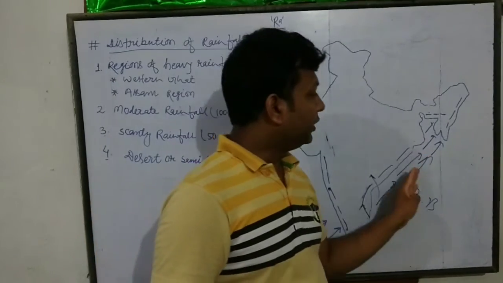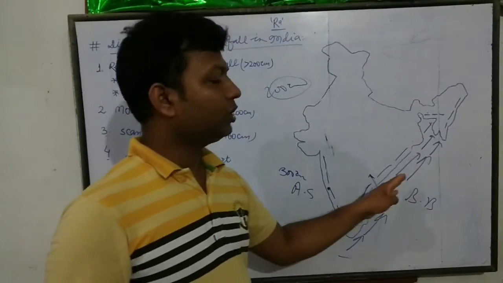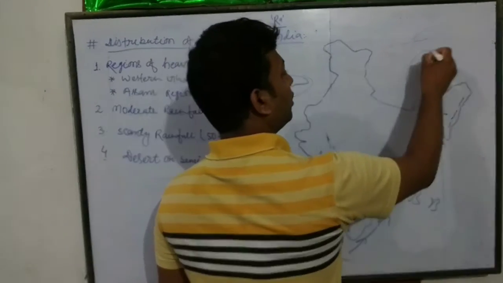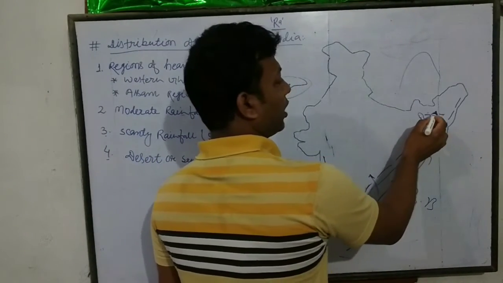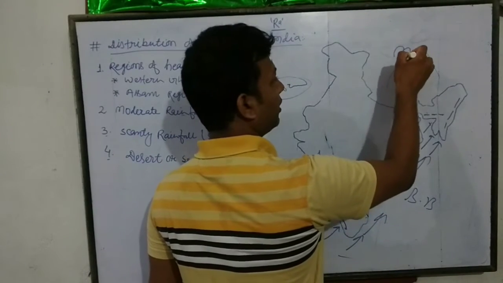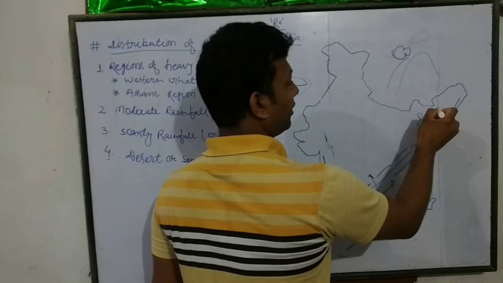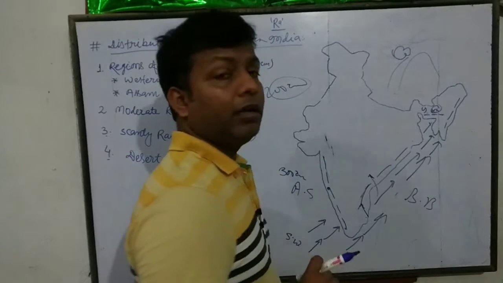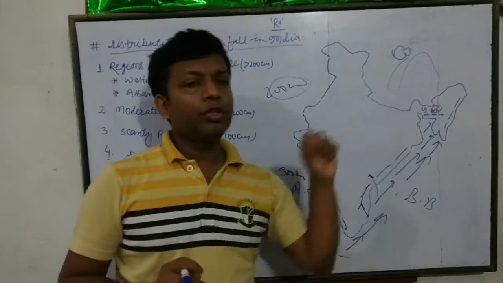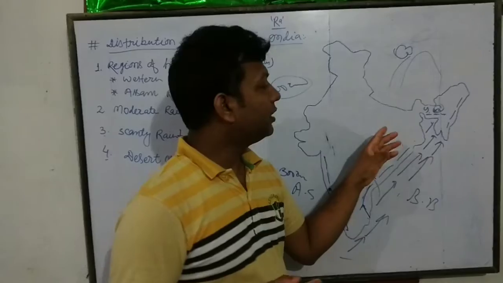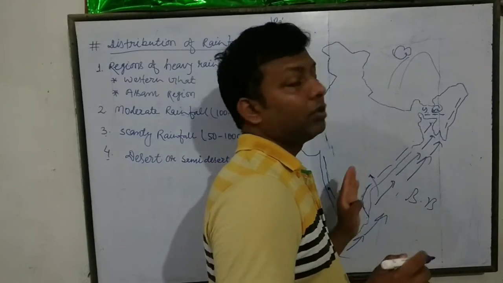Due to this, the winds are lifted, giving orographic rainfall over the Khasi hills, and the structure of this mountain is funnel shaped.